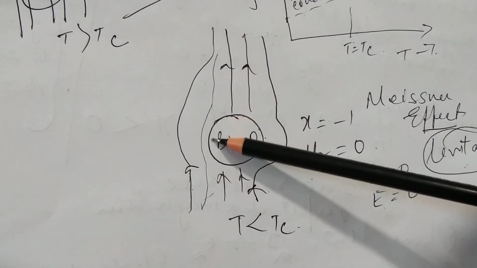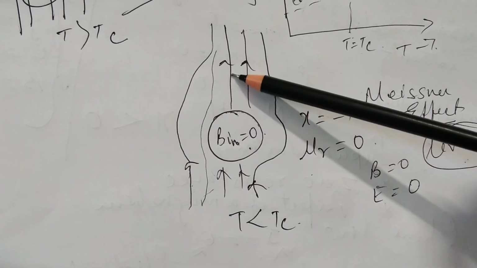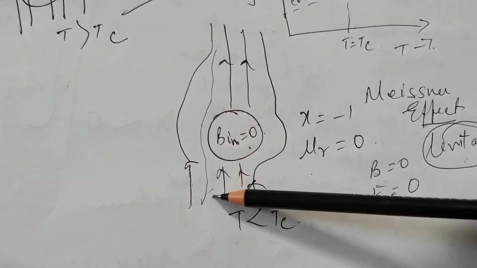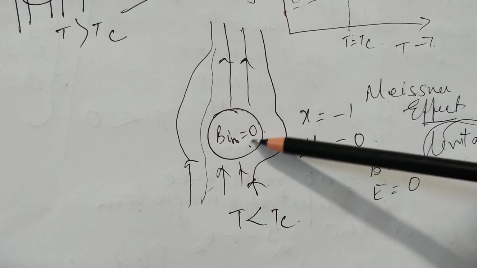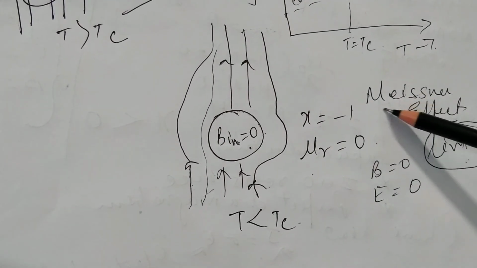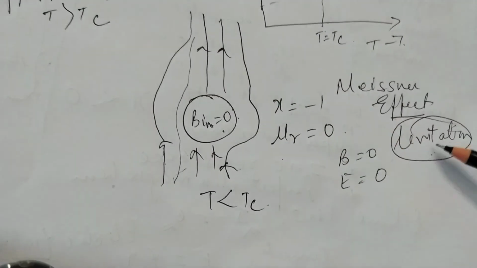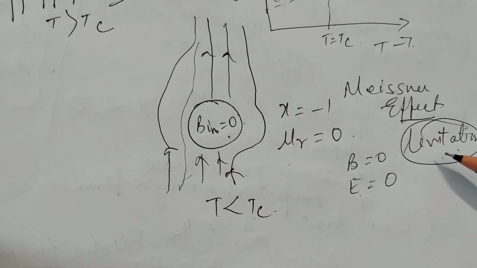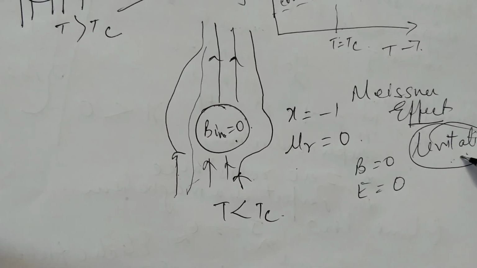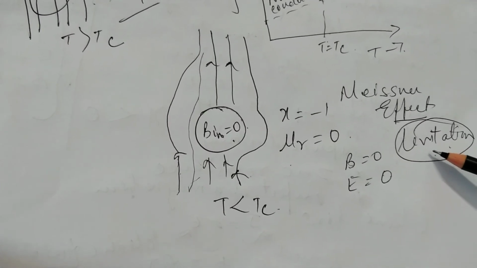it is observed that the magnetic field lines are not allowed to enter into it; rather, they take a curve and move out of it. As a result, this effect is very well known as the Meissner effect. And the other part, levitation, I have already dealt with. This is also one of the words technically used in superconductors, and there is an application of levitation in superconductors.